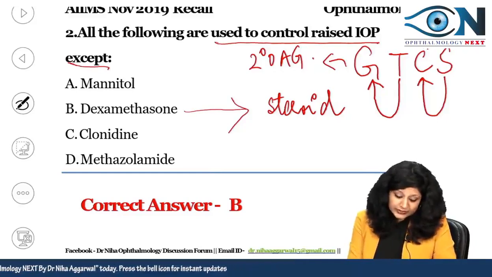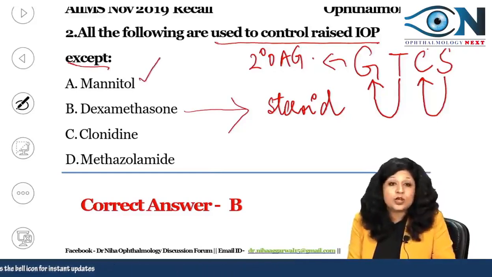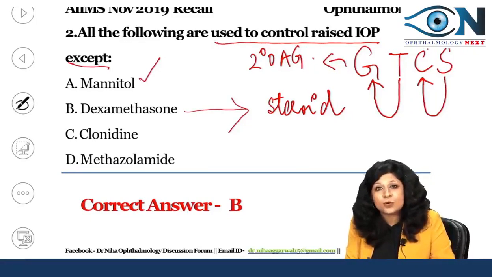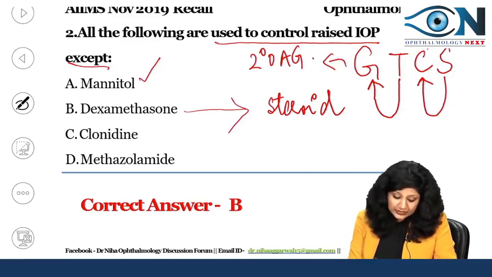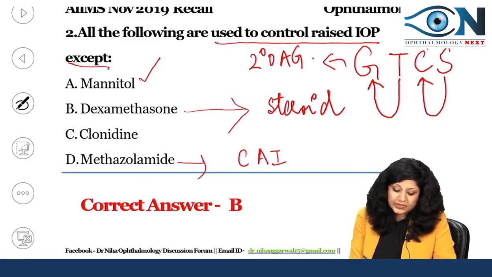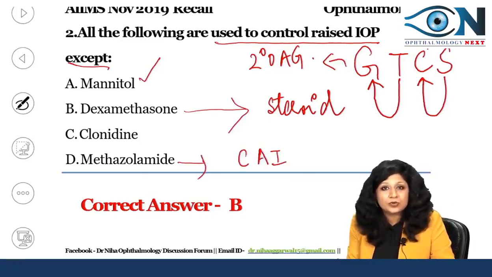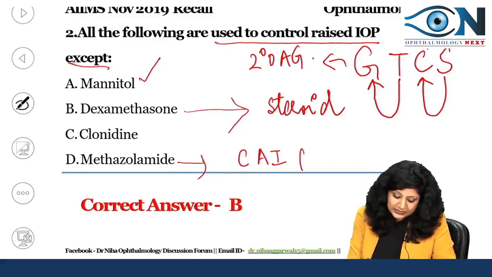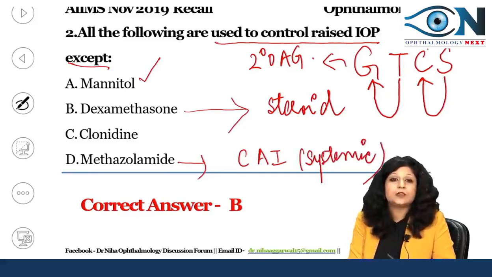Okay. Now, on the other hand, you have mannitol. Mannitol is used. It is a hyperosmotic drug. Okay. Then the methazolamide. This is a carbonic anhydrase inhibitor, you know. And methazolamide is a systemic carbonic anhydrase inhibitor. So, this is also used to control the IOP.